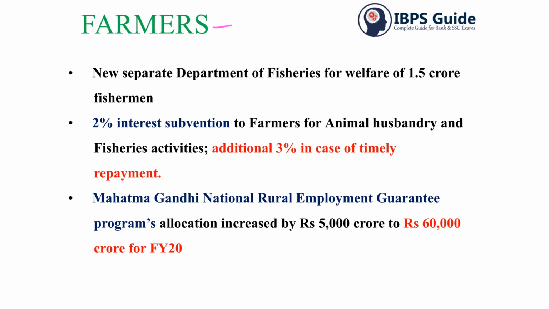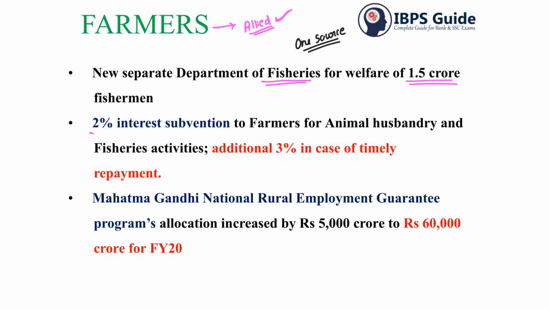The next part under farmers will be with respect to allied sectors of agriculture, that is sericulture, horticulture, fisheries, animal husbandry. All these things come under allied sectors. They are concentrating more on this, because farmers should not be dependent upon only one source of income. To diversify those sources, they have given more prominence to allied sectors, like a new separate department for fisheries, started for the welfare of around 1.5 crore fishermen.